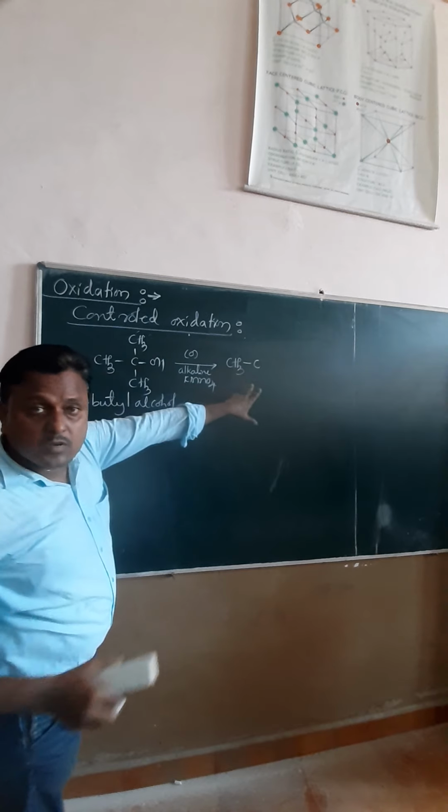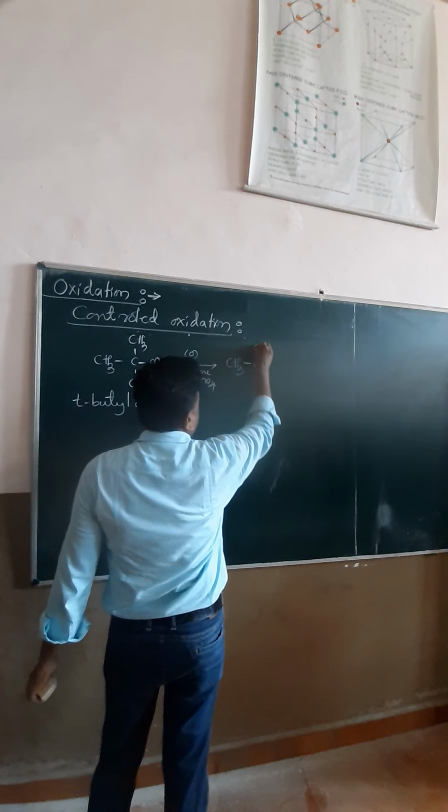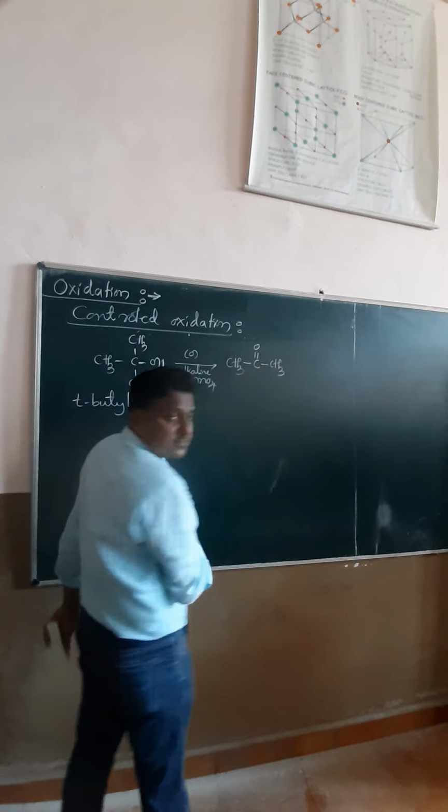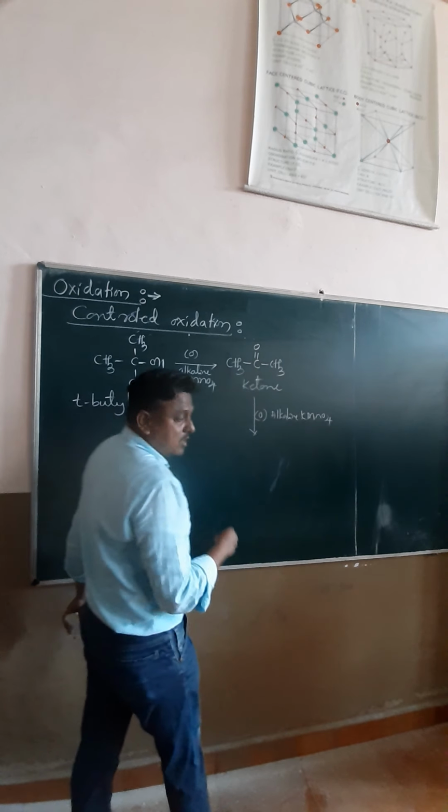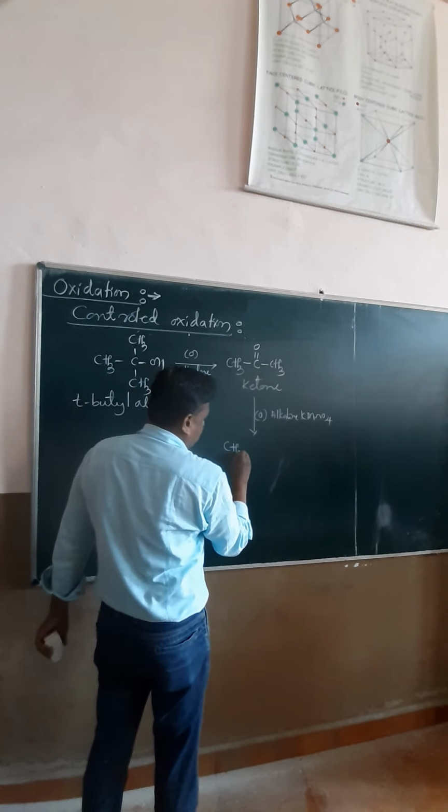Before this we get a ketone, and after this ketone, with further oxidation with the same alkaline KMnO4, our product is the carboxylic acid, CH3COOH.